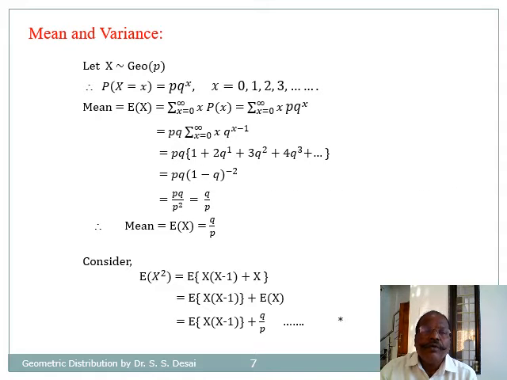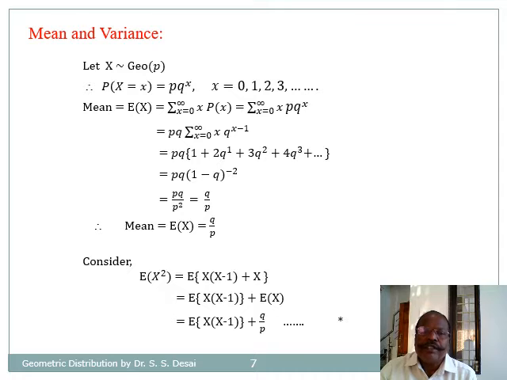Now let us see how to obtain mean and variance of geometric distribution. As usual, mean is equal to expectation of x, equal to summation of x into p(x), that is equal to summation of x into p into q raised to x.